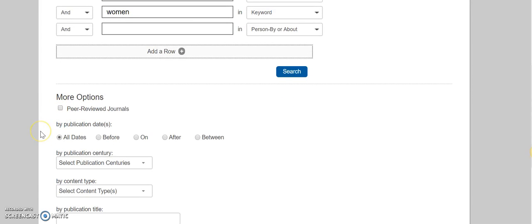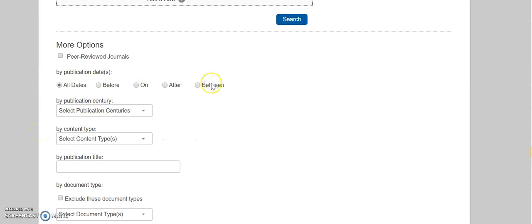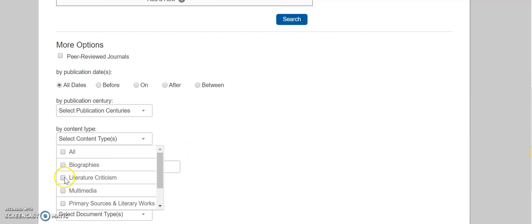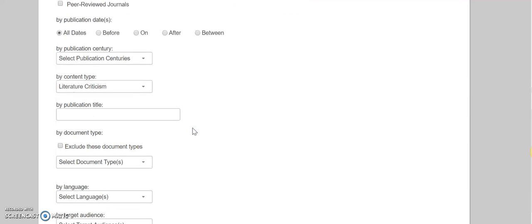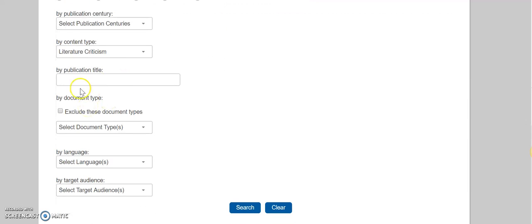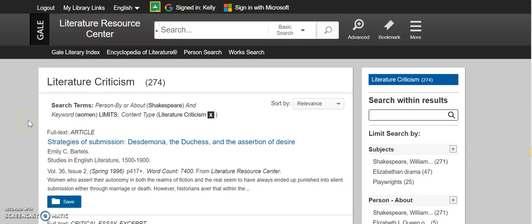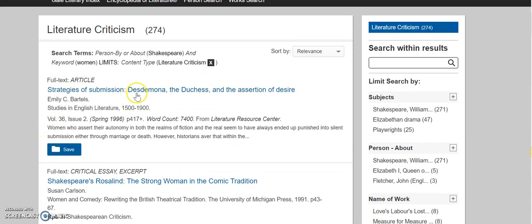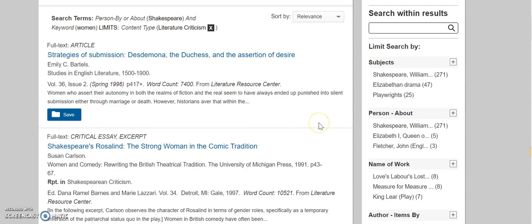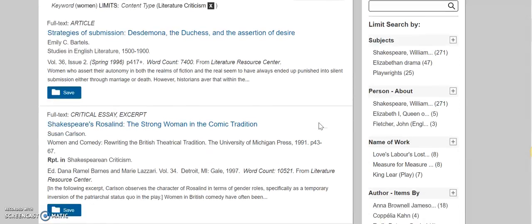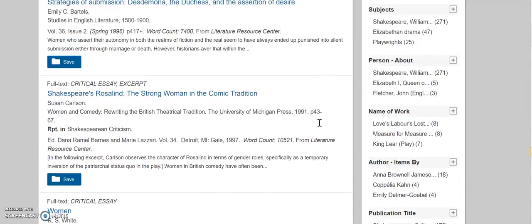You also have options here for peer-reviewed journals. You can select your dates, century. If you only wanted to see literature criticism, for example, you can select that there. And then we're going to press search. And we will find literature criticism, talking about women in Shakespeare's plays. You can see that the relevant results are going to come to the top, and it's pretty good about finding things that are relevant.